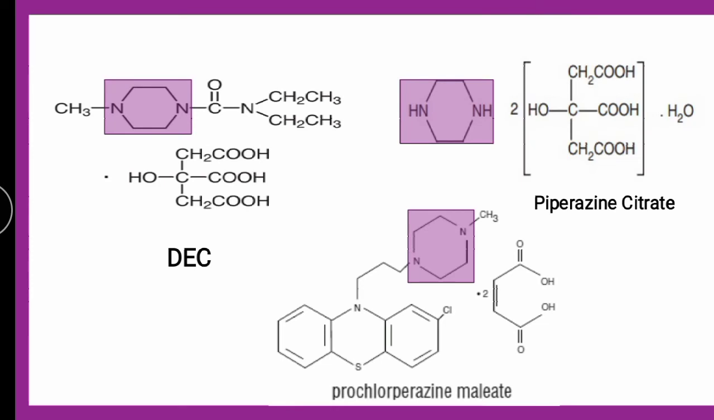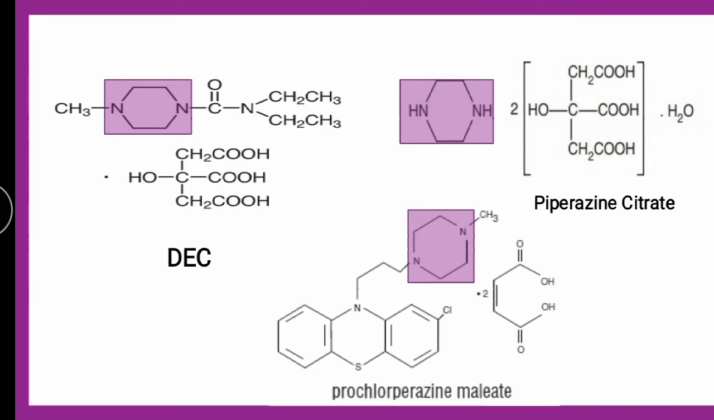As you can see here in the structure, this is diethylcarbamazine citrate: citrate salt and diethylcarbamazine. Next question is piperazine citrate. So this one is citrate, and piperazine is the ring. So it is simply ring plus citrate.